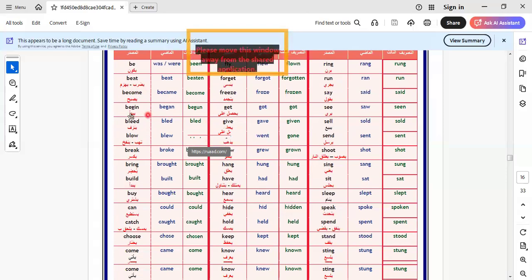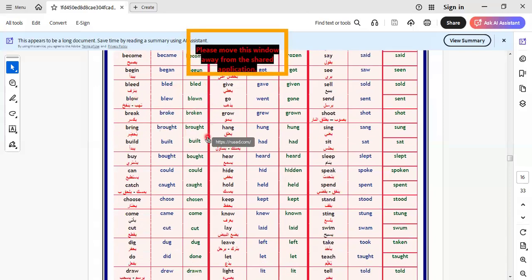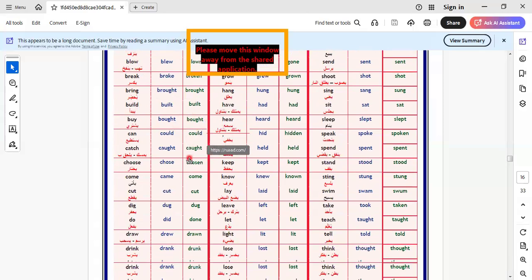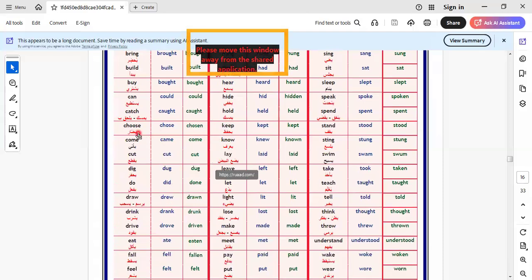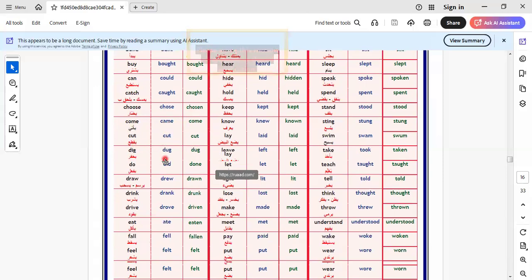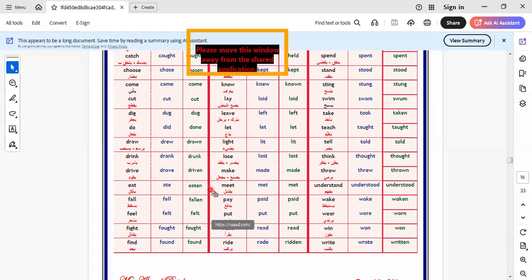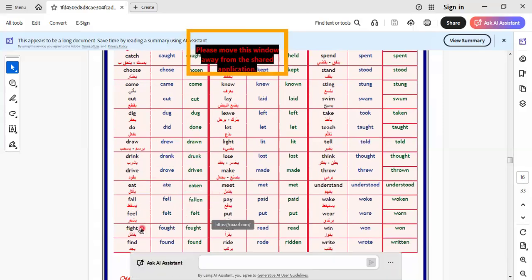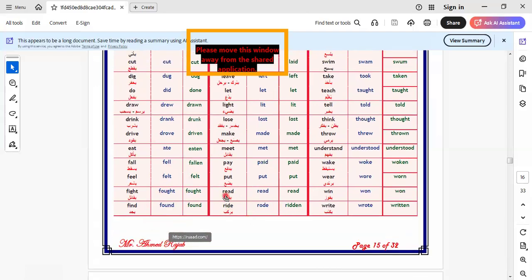Here we have bleed, bled; blow, blew, blown; bring, brought; build, built; buy, bought; can, could; catch, caught; choose, chose, chosen; come, came, come; cut. Do, did, done; draw, drew, drawn; drink, drank, drunk; drive, drove, driven; eat, ate, eaten; fall, fell, fallen; feel, felt; fight, fought; find, found; write, wrote; read, read, read.